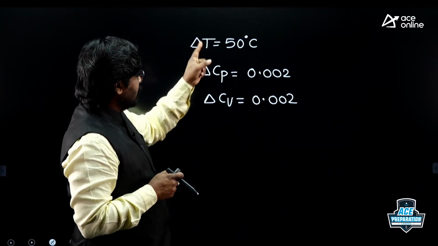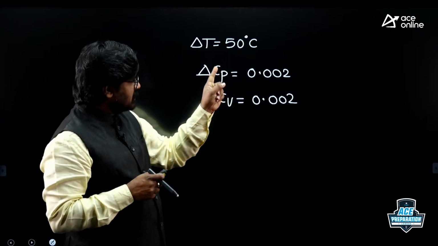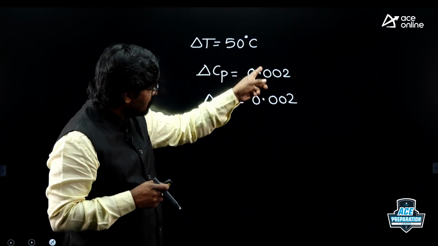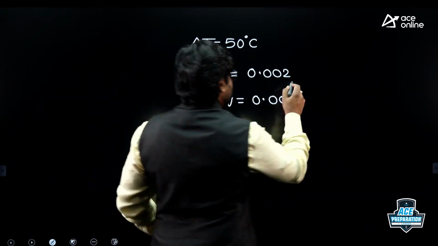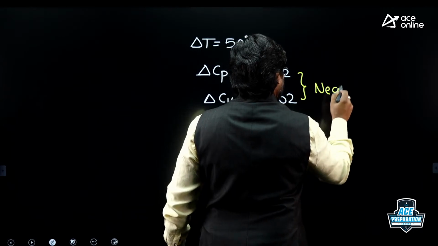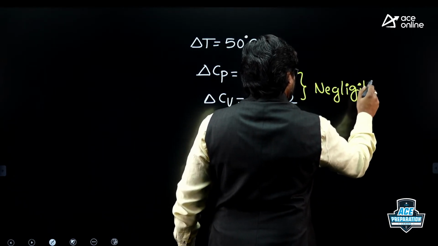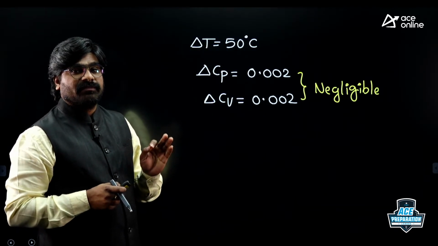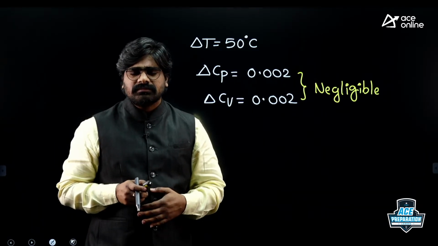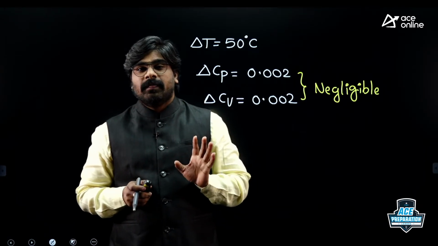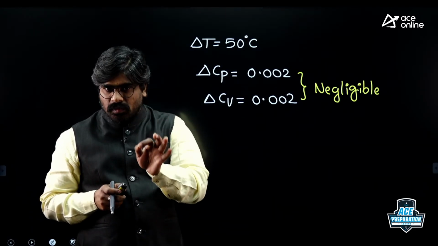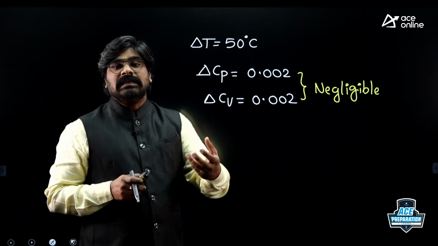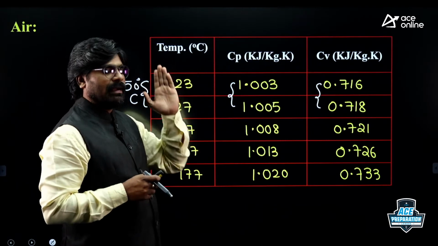With respect to temperature variation, the variation of Cp and Cv is negligible. 0.00 means almost negligible. So if the variation of Cp and Cv is negligible with respect to temperature, this is called a perfect gas. Perfect gas is an ideal gas only. Sometimes in examination problems they say perfect gas. What is a perfect gas? It is an ideal gas in which the variation of Cp and Cv with respect to temperature is negligible. This is observed practically.